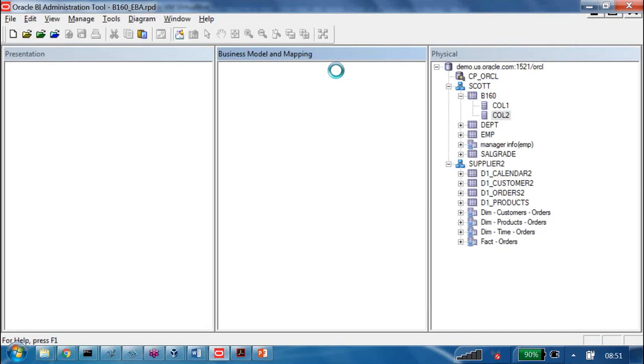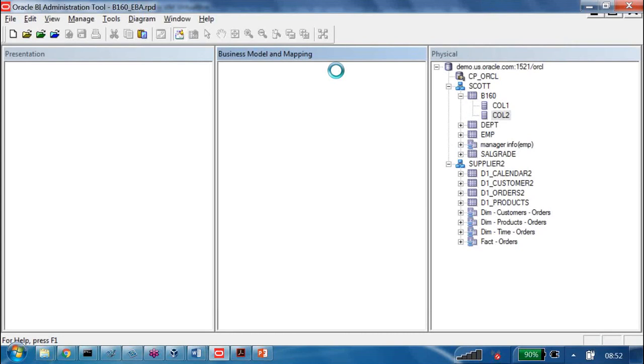One by one column properties of the RPD will be verified against the database properties. The system will not verify column 3 now. Why? Because column 3 is not an object of the RPD.